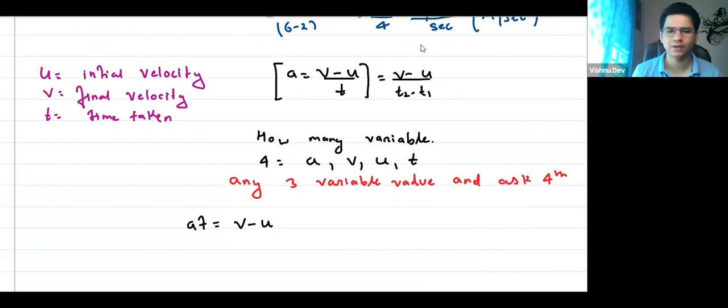Yes, very good, Shivansh. Everyone is getting this. I just cross multiply this, then take u to this side. So can I say, it is v equals u plus at?